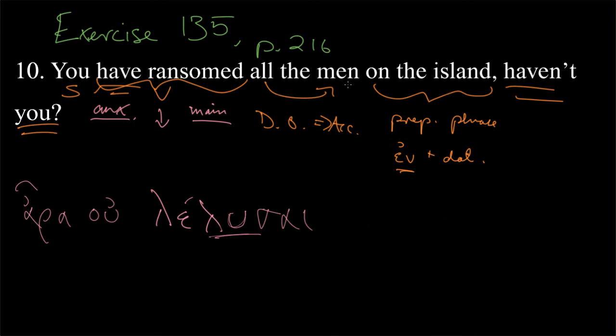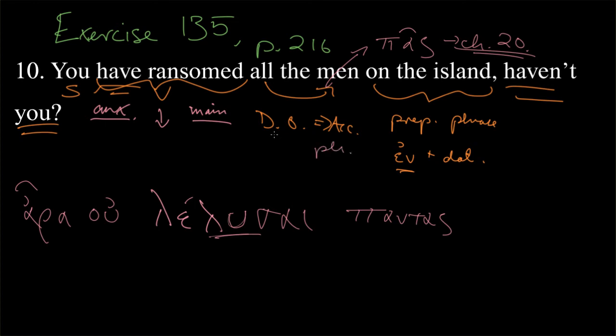So all, that's an adjective. We remember hopefully that that's from the adjective pas, pasa, pan. This is in chapter 20. It's a fairly irregularly formed word, but it comes up so frequently, and you can often translate it by putting the word in the same position that you would in English. So all the men is going to be pantas, because again we need an accusative plural form for the direct object. Ara u lelusai pantas tous.